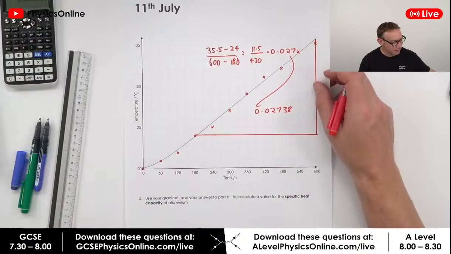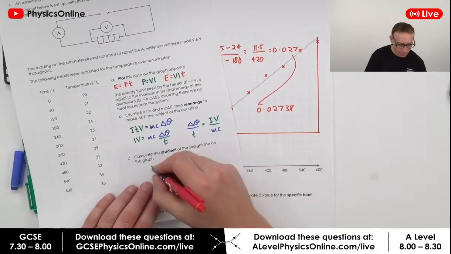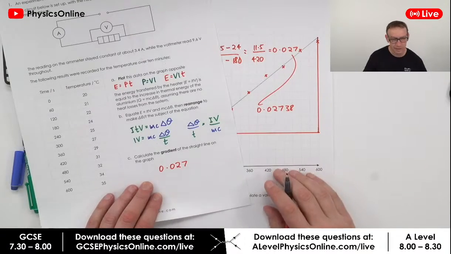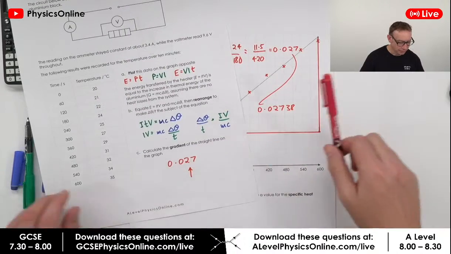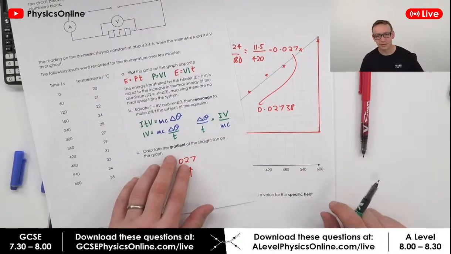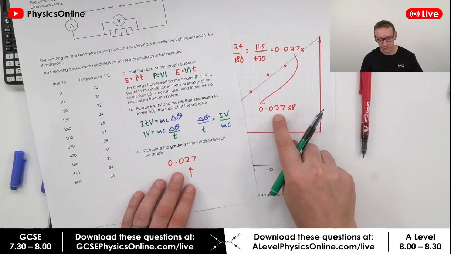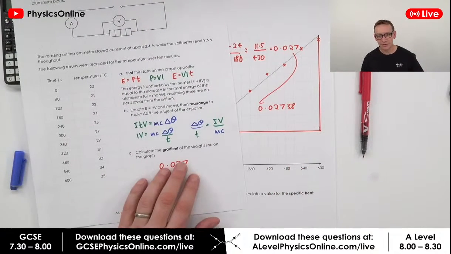So this is the gradient. I would say that my value for the gradient would be equal to 0.027, and I'm going to give it to two significant figures. So why is it that we give that to two significant figures? Let me know in the chat. Why don't we give it as 0.02738 or 0.0274?